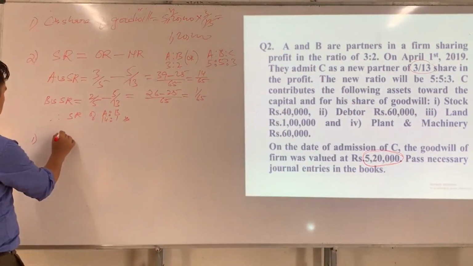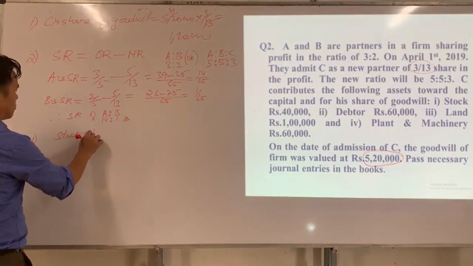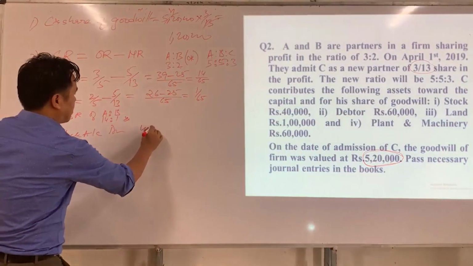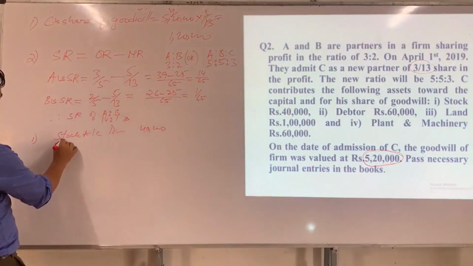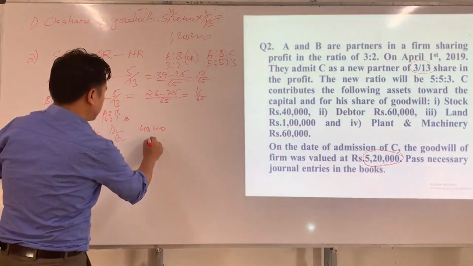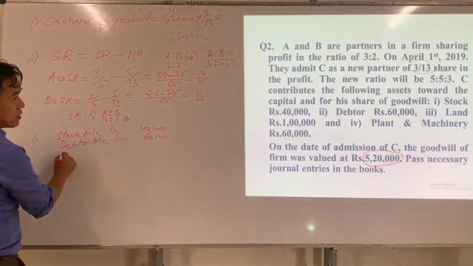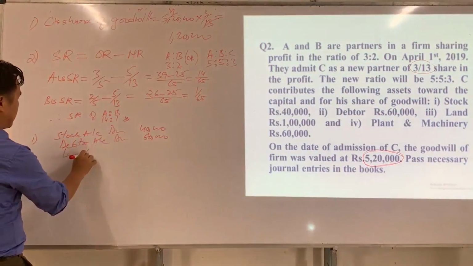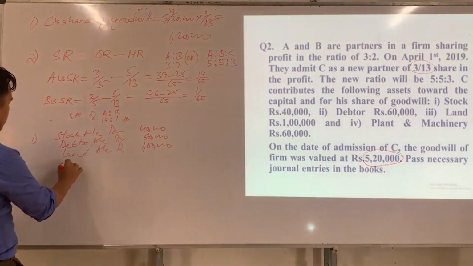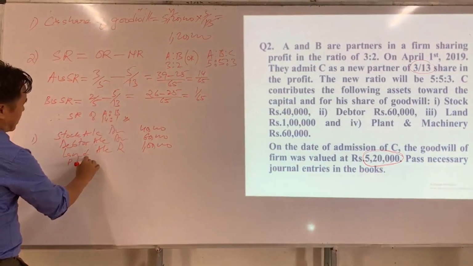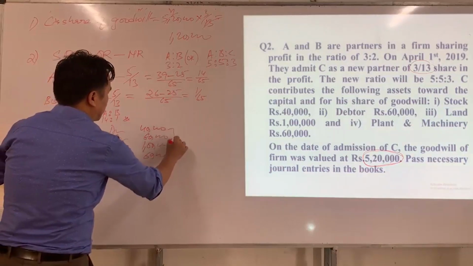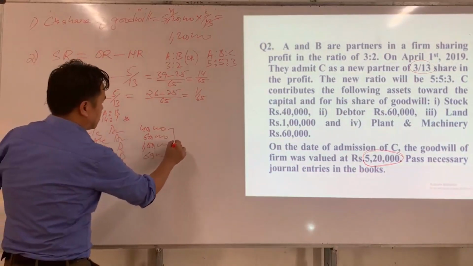So what is the amount of stock? Stock account DR, how much? 40,000. Then debtor account DR, 60,000. What is land? Land account DR, 1 lakh. And the last, plant and machinery account DR, how much? 60,000. In total, how much has the new partner brought?